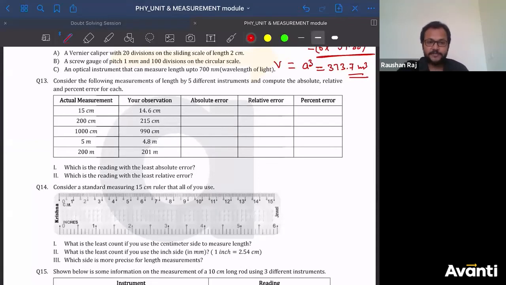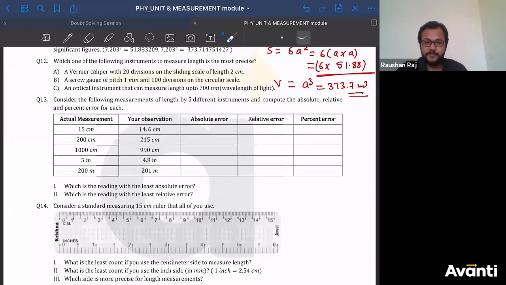The one which will have the least or which will have the minimum least count will be the most precise. You know how to find the least count for screw gauge? Pitch divided by number of division on the circular scale. You'll get the pitch for this, you'll get the pitch for this, and least count for this is already given, 700 nanometer. Compare the least count of these three. The one with minimum least count will be the most precise. All right, that will be the solution for question number 12.